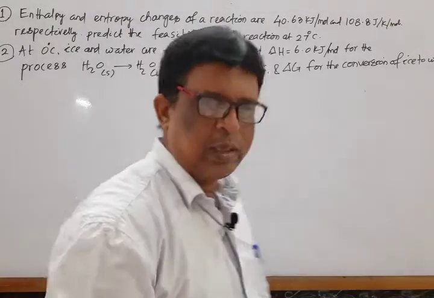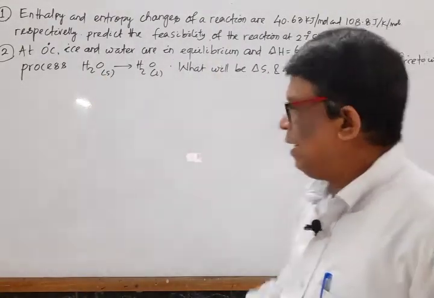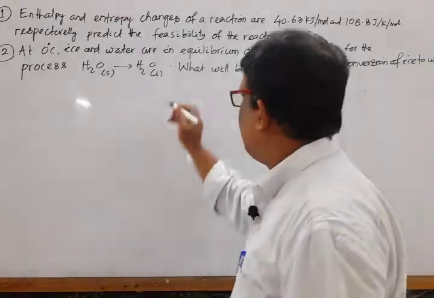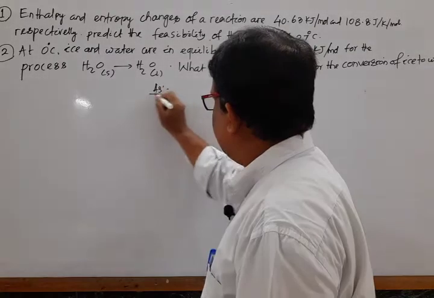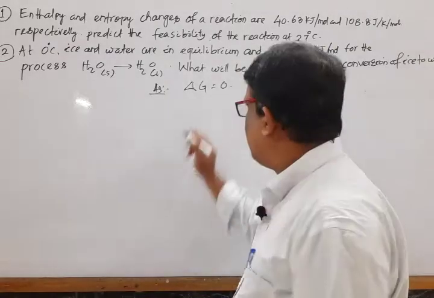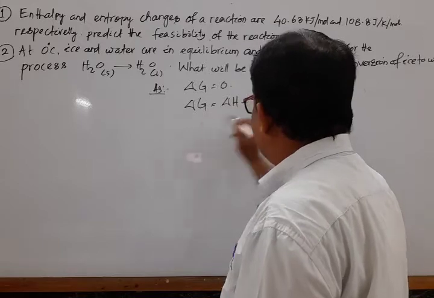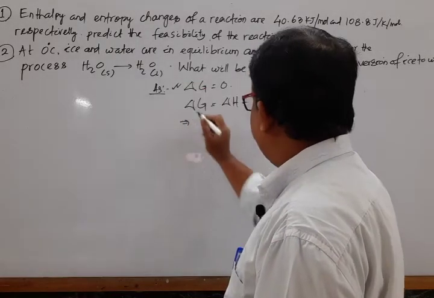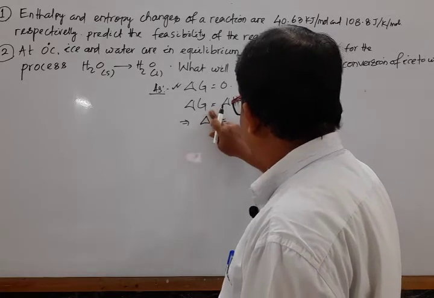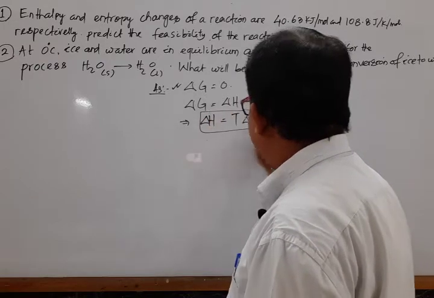What is the question? At 0 degree centigrade, ice and water are in equilibrium. That means the process is at equilibrium. Since the process is at equilibrium, del G is equal to 0. Again, we know that del G is equal to del H minus T del S. So from this data, we can write that del H is equal to T del S. This is the final expression.